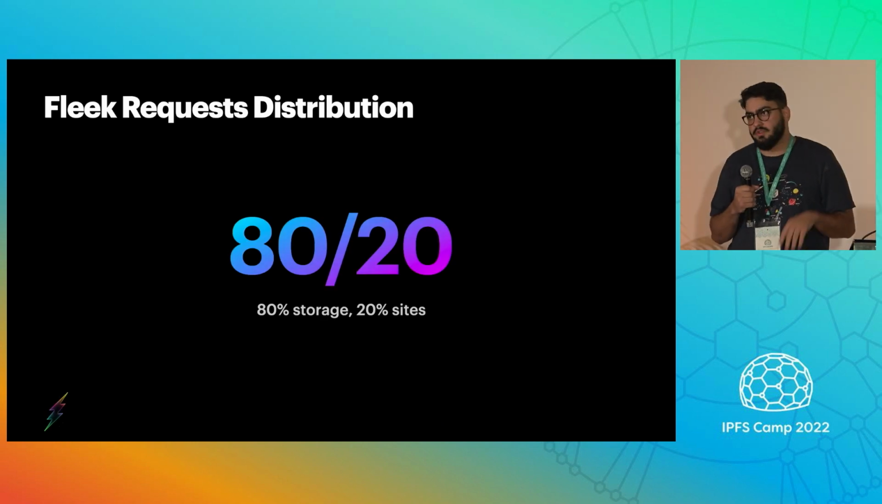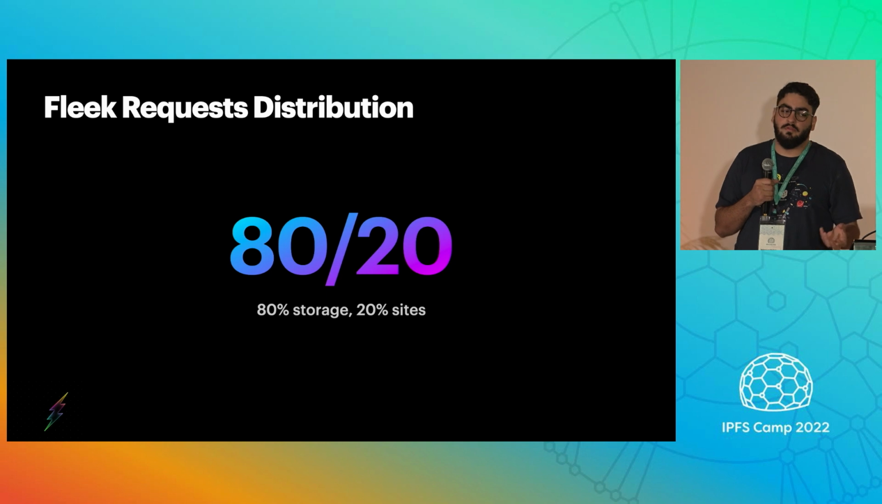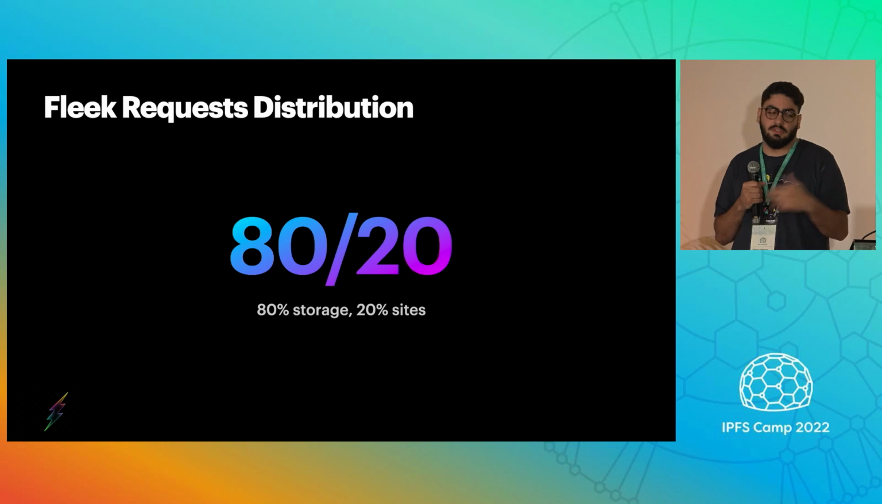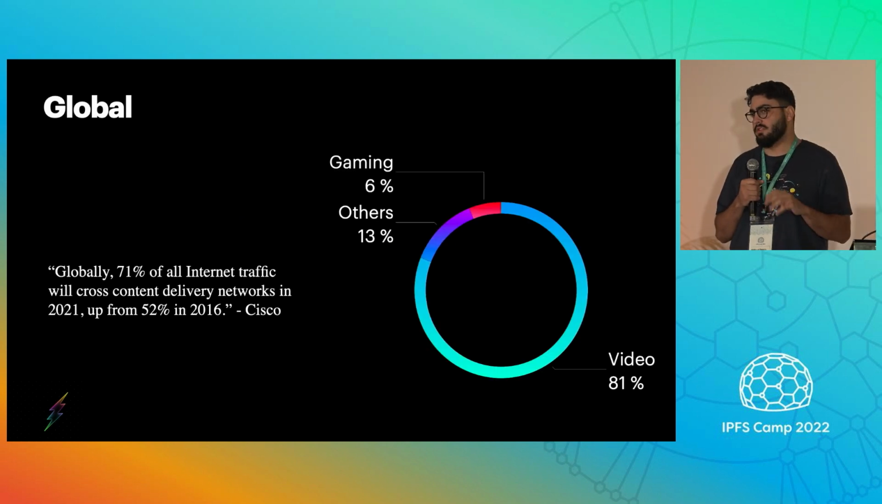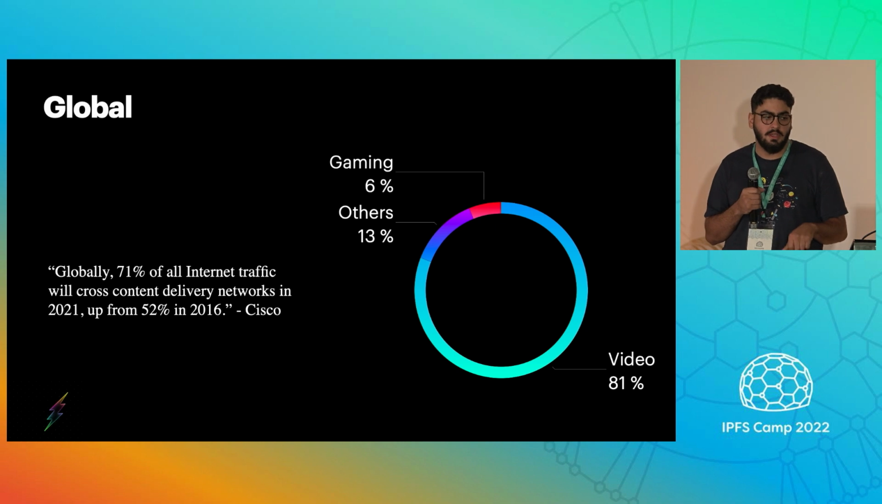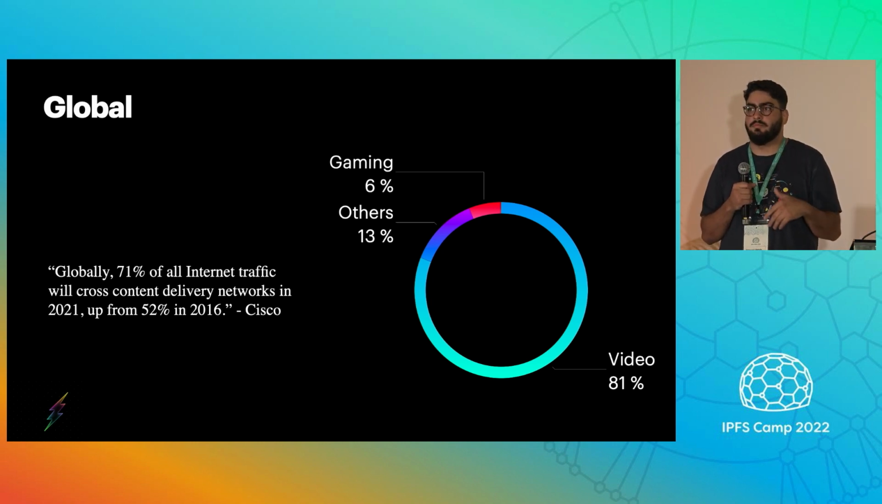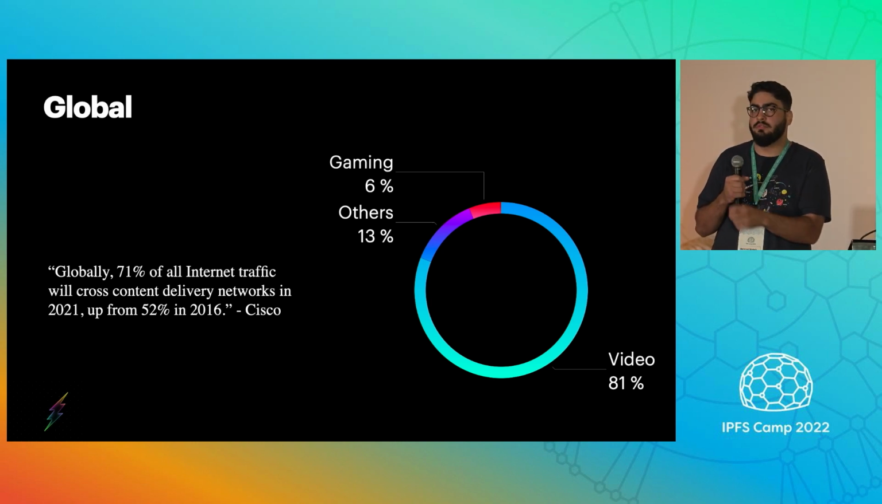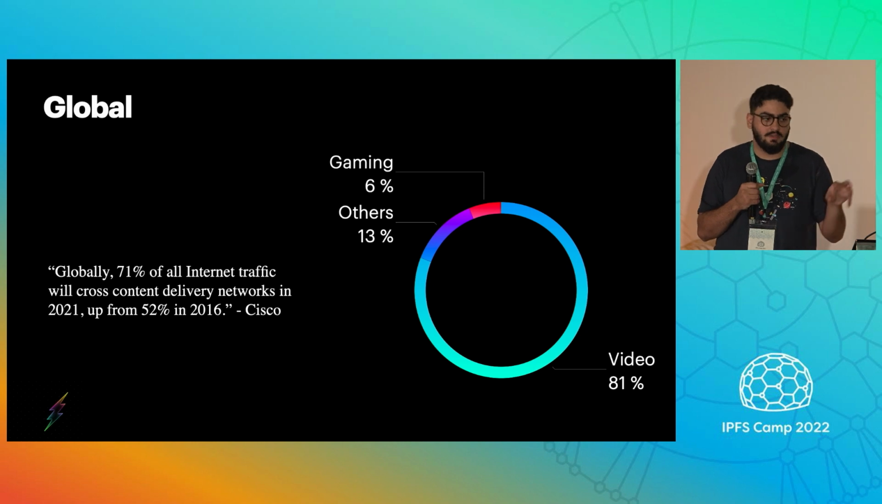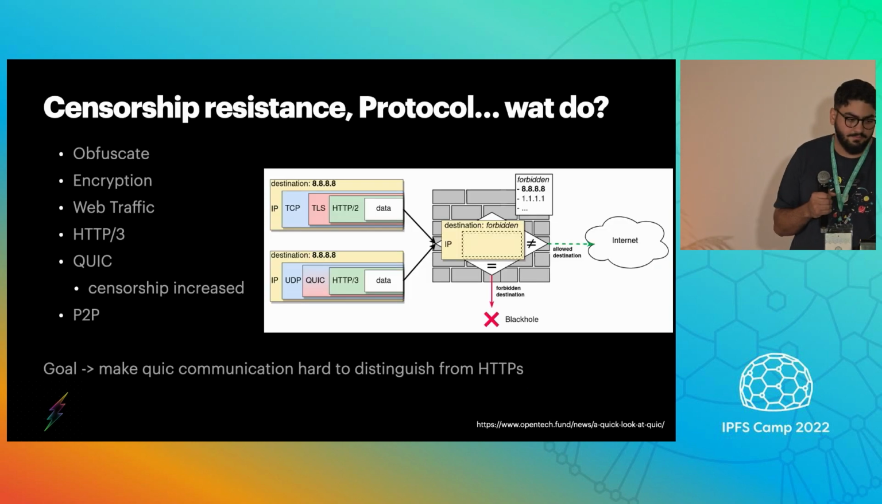So let me give you a distribution of the number of requests between storage and websites. We do 80-20, so 80% of all our requests are actually storage-based, and 20% are for websites. And globally, 81% of all requests are actually video-based, and then everything else is websites and gaming, etc. According to Cisco, 71% of all internet traffic actually goes through CDNs. Even though Web3 traffic is a subset of that set, we think it's still a good metric.